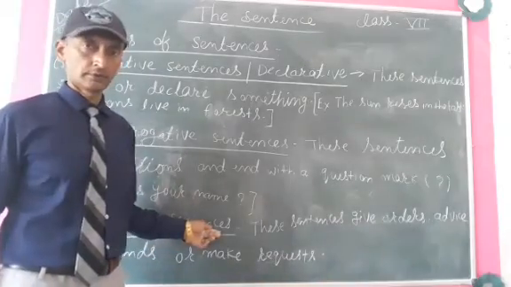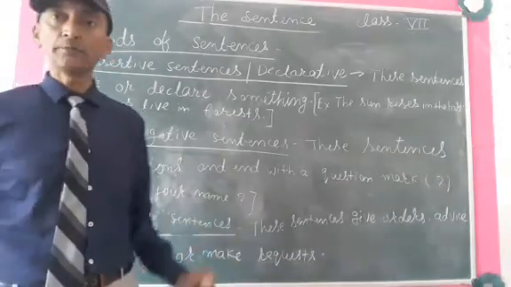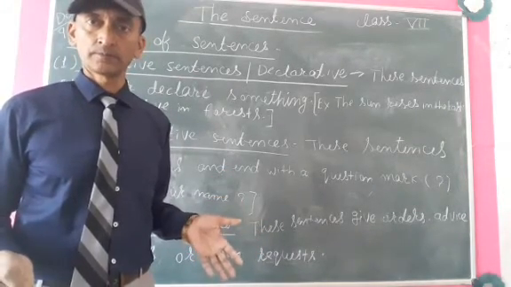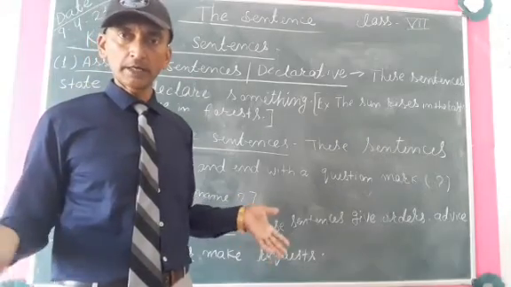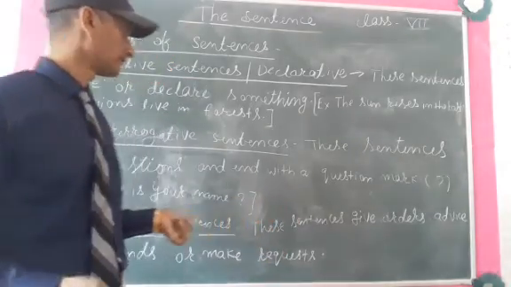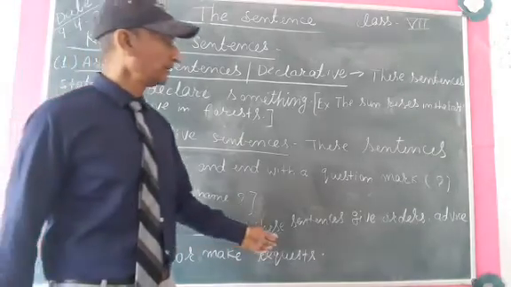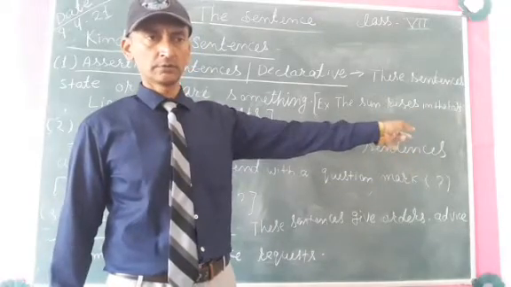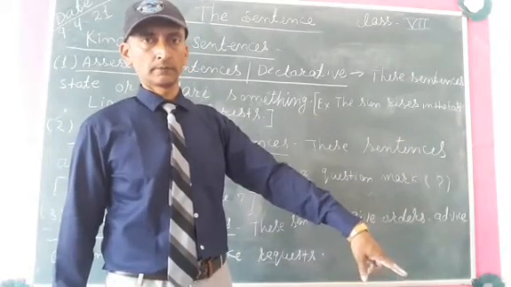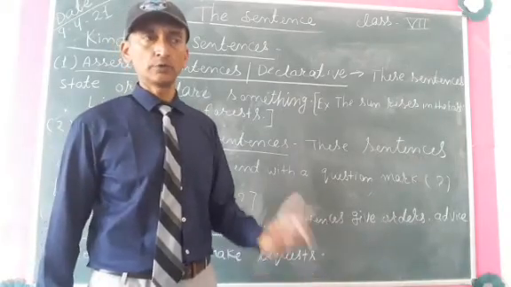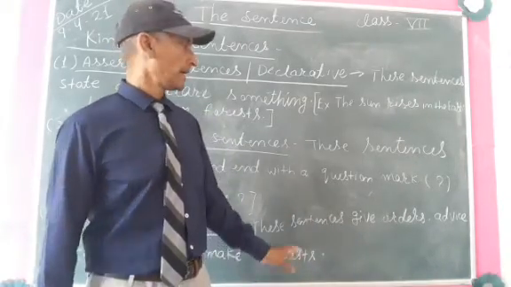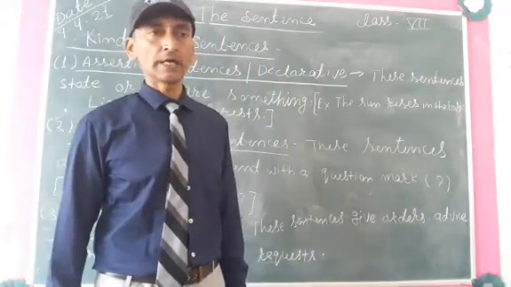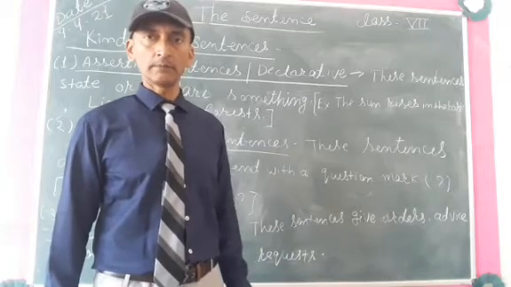Imperative sentences. These sentences give orders, commands or advice, or make requests. This is very easy to understand. These sentences give orders like go there. We are giving an order, go there. Sit down. We are giving an order to students. Don't talk. And advice, you should complete your homework in time.